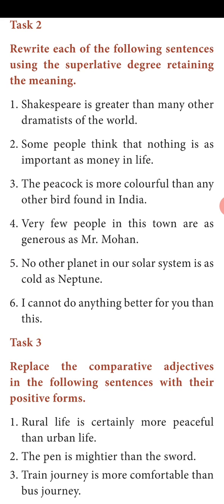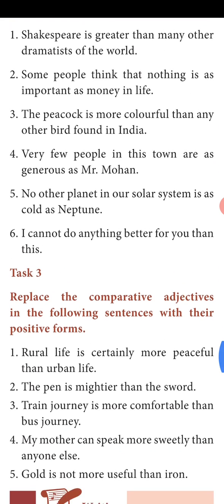The greatest, one of the greatest, because in the second type we have to use the phrase one of the. Shakespeare is one of the greatest dramatists in the world, dramatists of the world. So here we made the changes. Shakespeare is one of the, we added the phrase one of the, as it is second type. One of the greatest dramatists, plural form, of the world. So the remaining also you can try to do it.